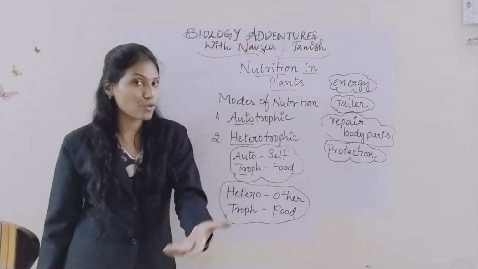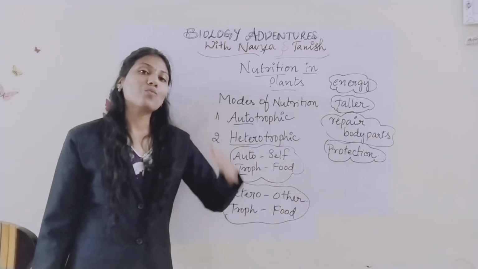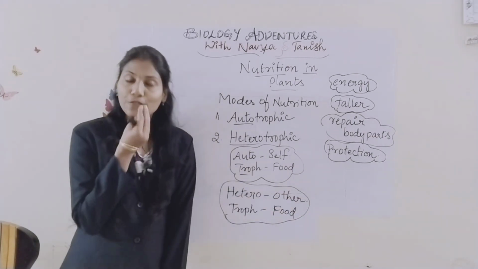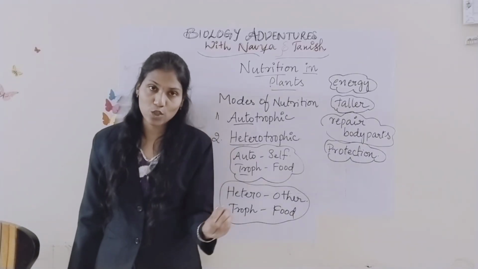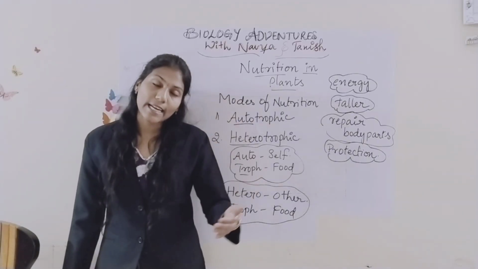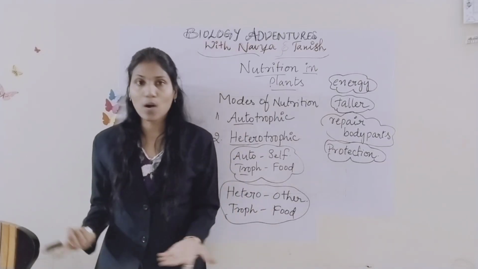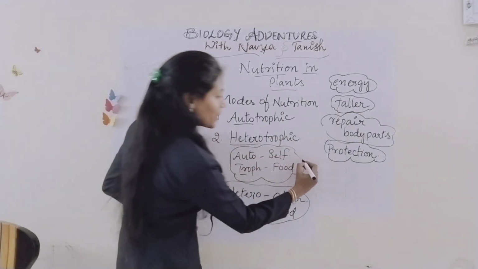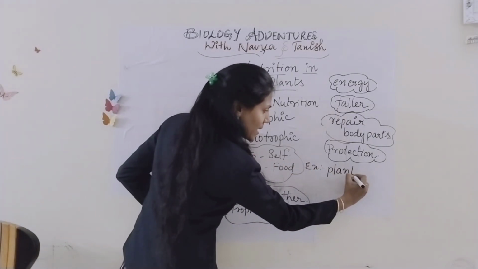What about heterotrophic? Hetero means other, so which depend on others for food. Which living organisms depend on others for food? Like all of us, except plants. So for this example, what will you say? Plants, right?